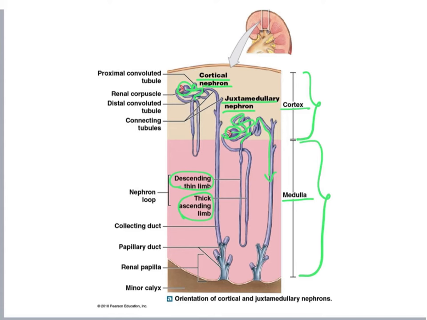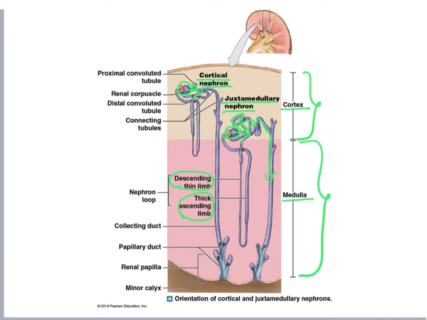And then some final modifications are done at the collecting duct level, and urine is finally formed. So the tubular fluid goes through this system of ducts and gets modified. And the main modification that happens at the level of the nephron loop is related to concentrating the urine.